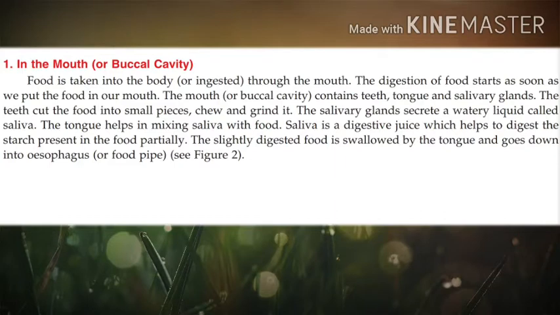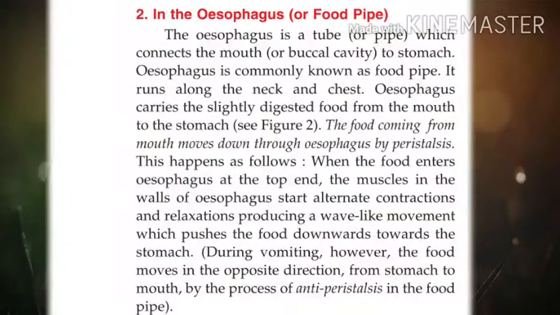Now, the slightly digested food is swallowed by the tongue and goes down into the esophagus or food pipe. Children, please note that in the mouth, only the starch component of the food is digested, and that also partially. Protein and fats are not digested in the mouth. Clear? Now let us discuss what happens to the food in the esophagus or food pipe.